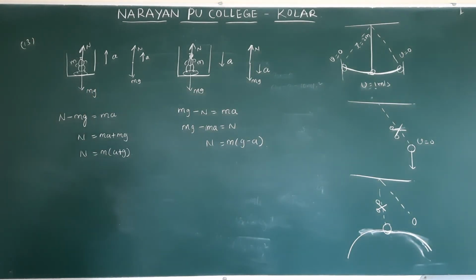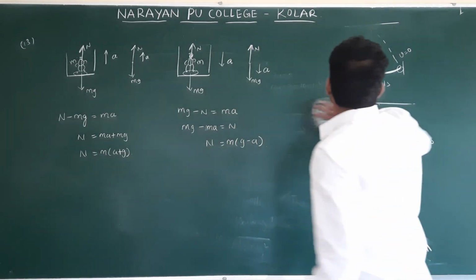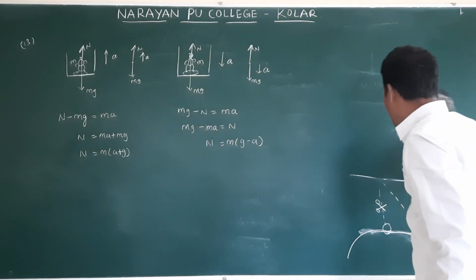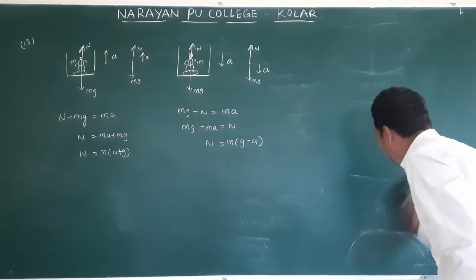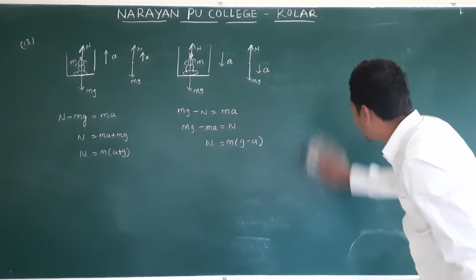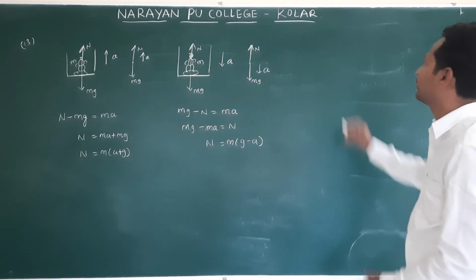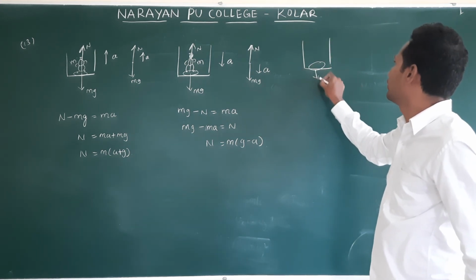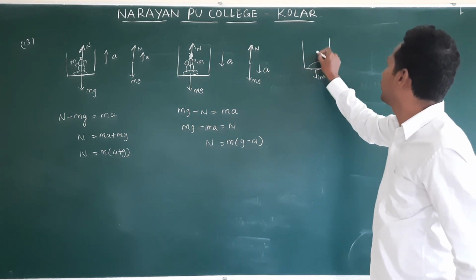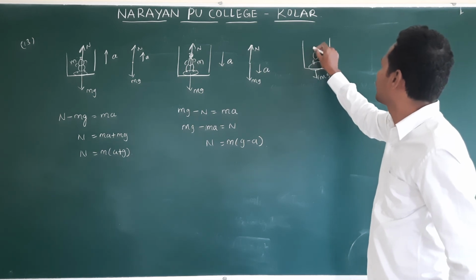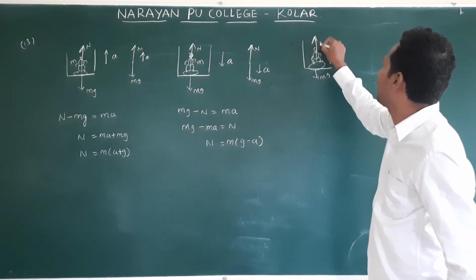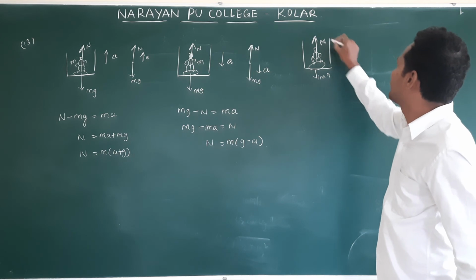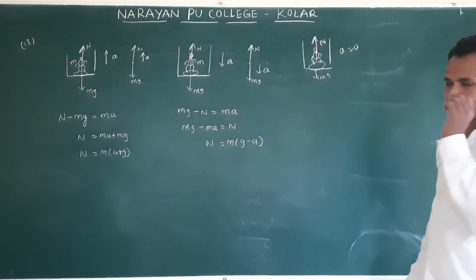Next one, suppose the lift is moving with constant speed, moving up with constant speed or moving down with constant speed. Clear? This is mg and the person standing, normal reaction up, acceleration 0.